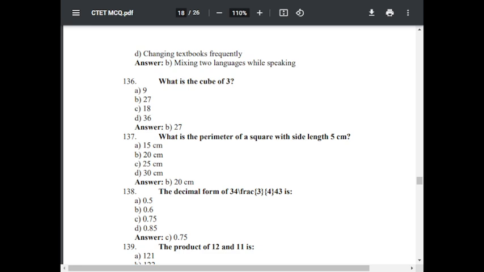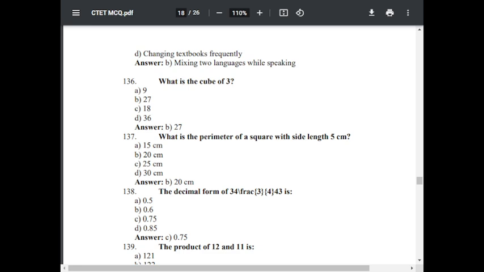Question number 138. The decimal form of 3/4 divided by fraction 3. Sorry, this question is repeated again. It is wrongly written.